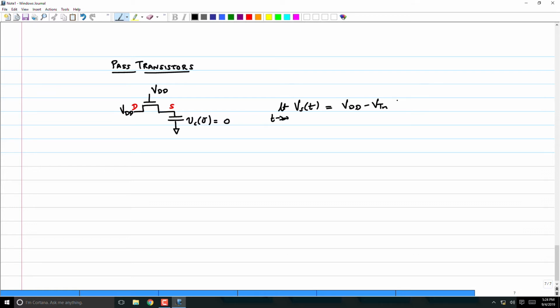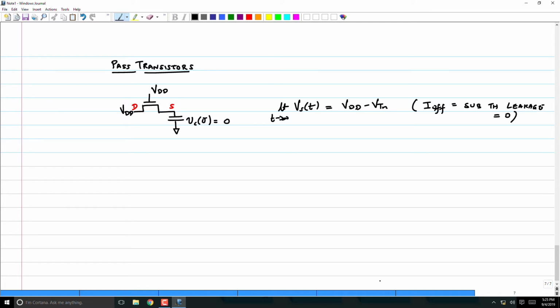And this is assuming I of, the subthreshold leakage, is equal to 0. Because if I of is there, then eventually it will charge to VDD, because there is some very small current flowing through, and very slowly it will go to VDD. So I cannot make the statement that limit t tends to infinity of Vs of t is VDD minus VT. If I of is 0, then yes, it will go up to VDD minus VT and then cut off.